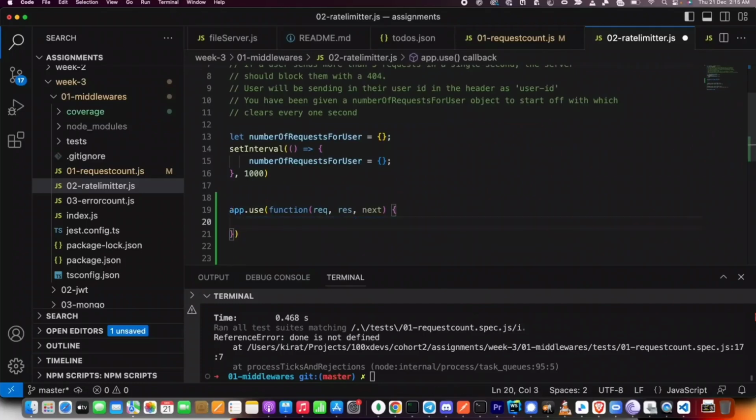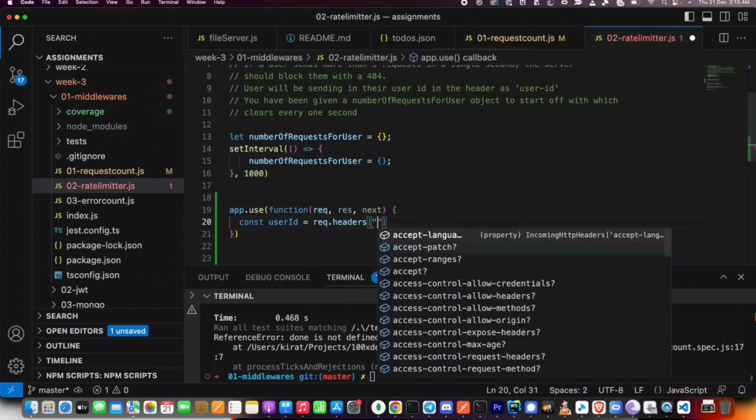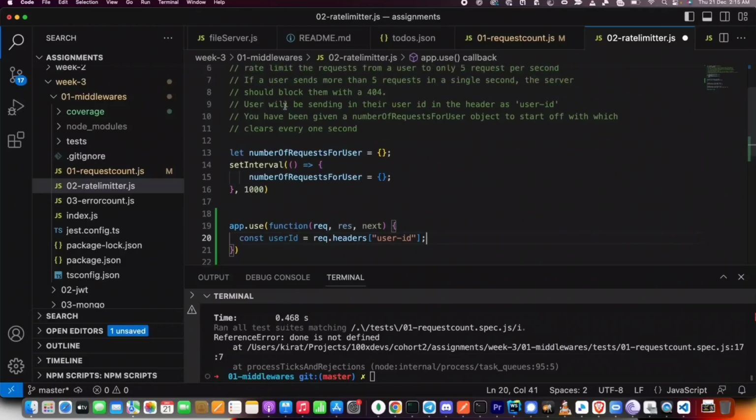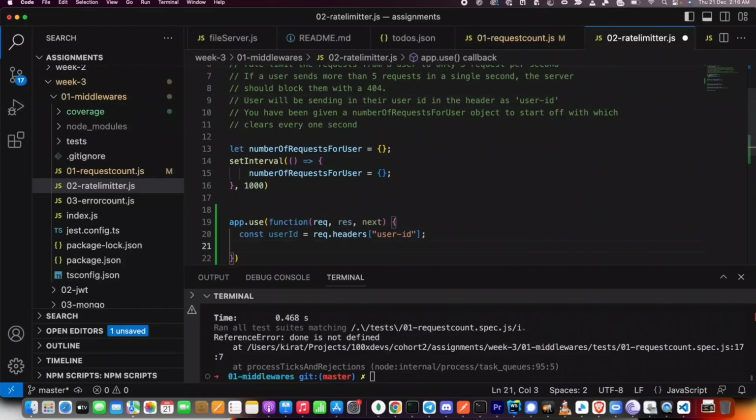First, I have to get who is this user. Const userId equal to req.headers of user-id. I get the user ID of the person who is sending the request, because it clearly says user will be sending their user ID in the request. If they don't send the user ID, it means you can just ignore that request. They have said that the test suite, whoever is testing this, will always send this. So I get that ID. And then I can first check, does numberOfRequestsForUser of userId exist? So basically means, is it 0, 1, 2, 3, 4, 5, some number?